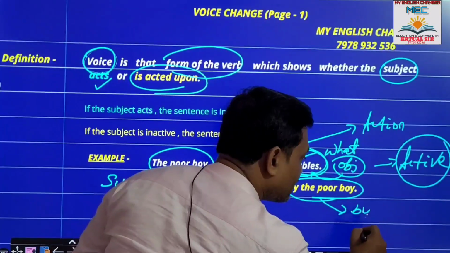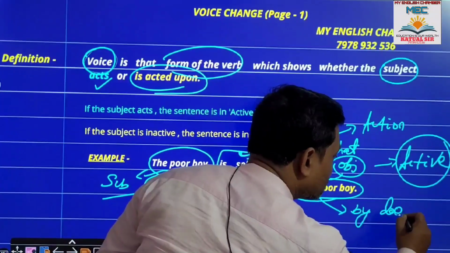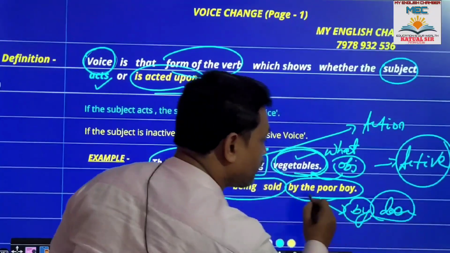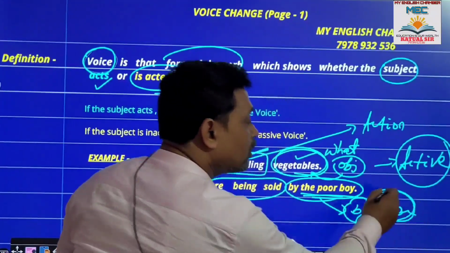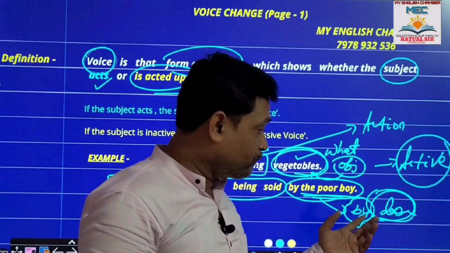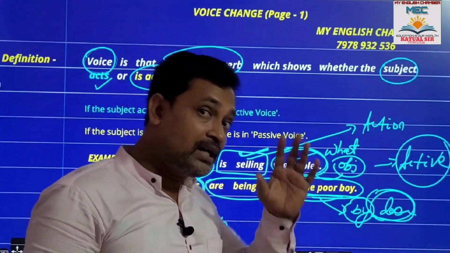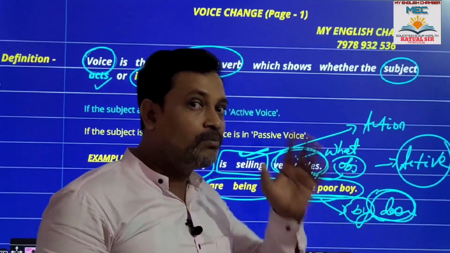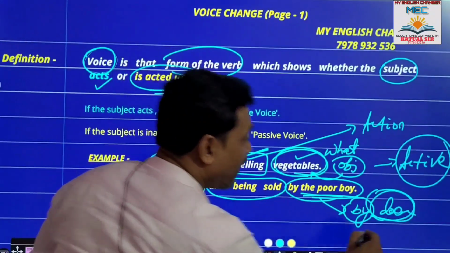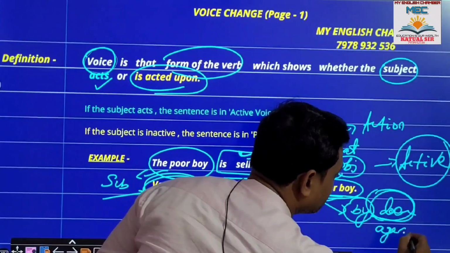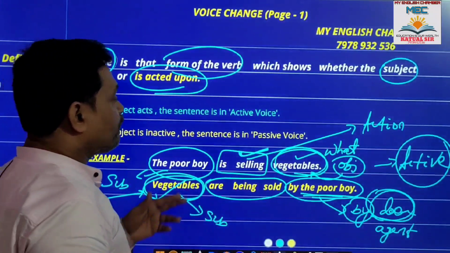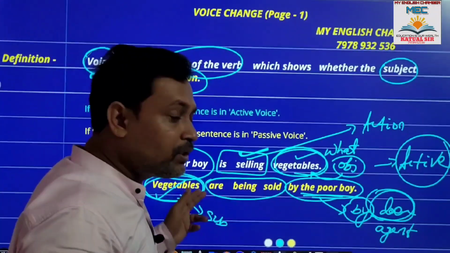The poor boy is called doer. What is the meaning of doer? If someone does something, that someone is known as doer, that someone is here the agent. So by agent. Clear? So in these two examples, you got to know.